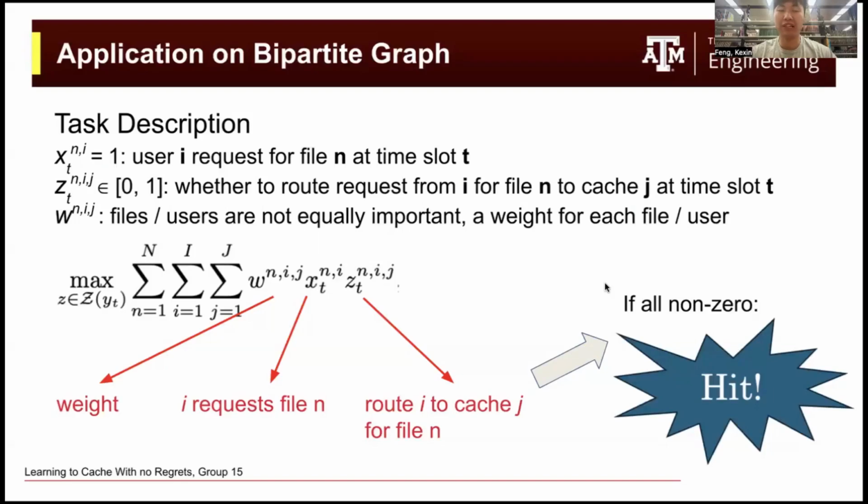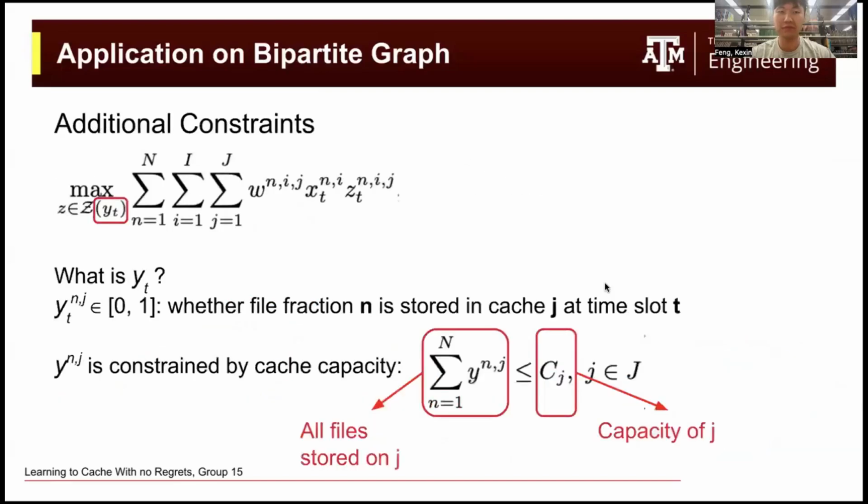So if the weight is not 0, and there is a request from i, and there's also a route from i to cache g for file n, then we can say that the request from i is being satisfied, and that is a hit.